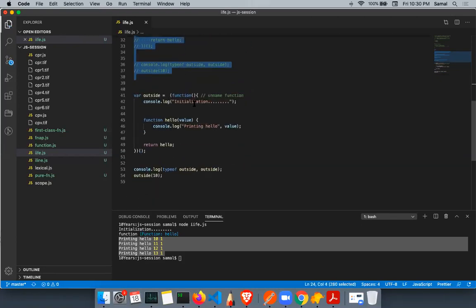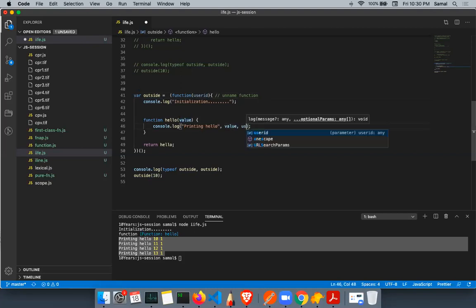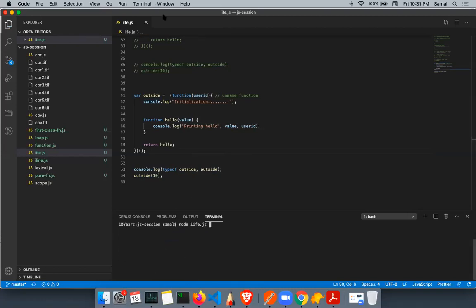Now let's say this function takes a parameter, for example, user ID. That means someone has to pass a user ID. If I run this now, user ID is basically undefined because I did not pass it. It will print hello 10 undefined because this function has not received anything, so JavaScript will assign undefined to it.